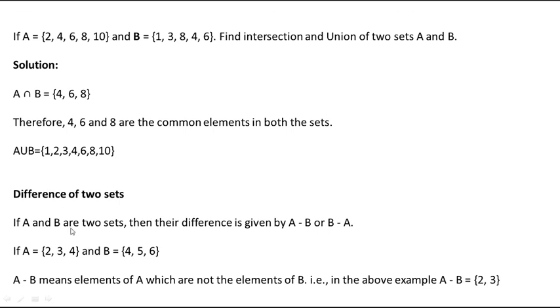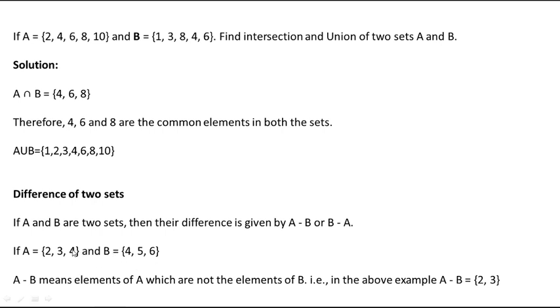Difference of two sets: we have already calculated a difference when we calculated the complement. So how do you calculate a difference? If A and B are two sets, A has 2, 3, 4 and B has 4, 5, 6, and you need to calculate A minus B, you have to write the elements of A except those in B. What are the common elements here? 4.